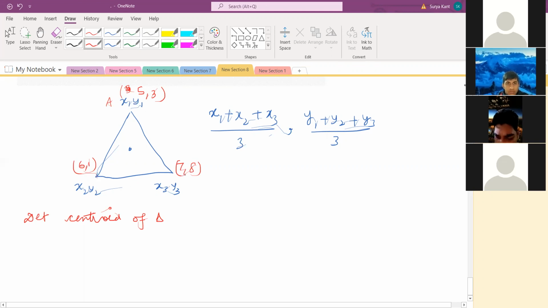There's nothing to do here except x1 plus x2 plus x3. So this was a very easy question. And I'll give you another question, the same centroid part only.